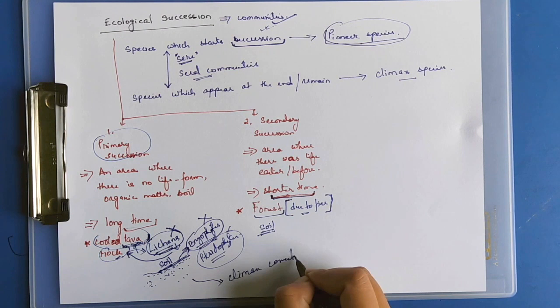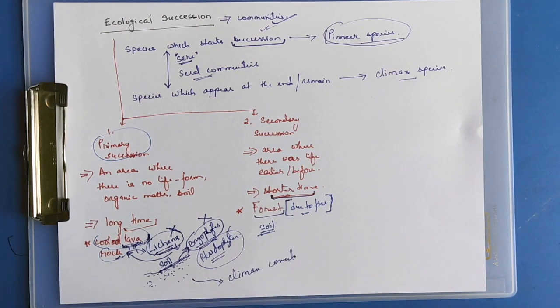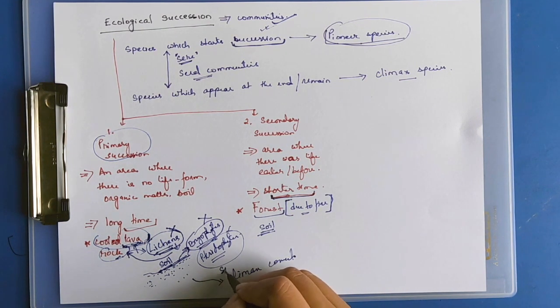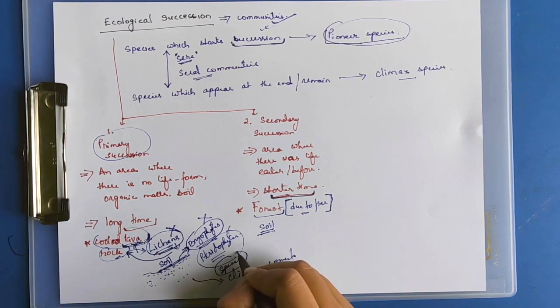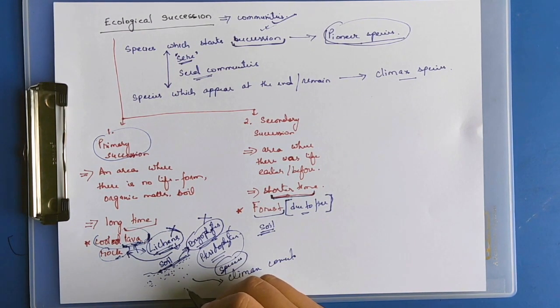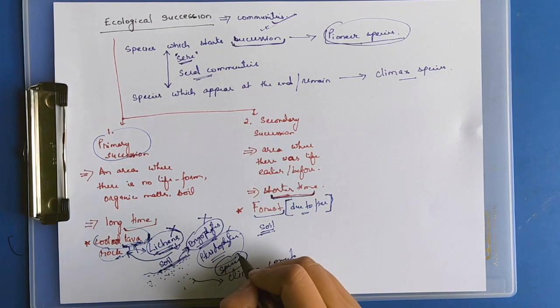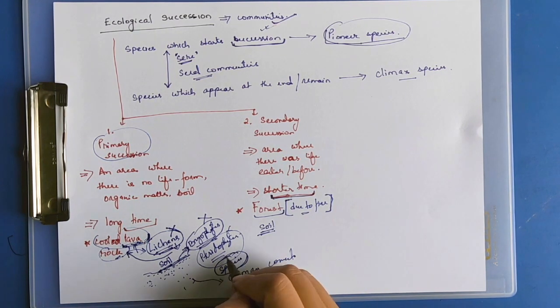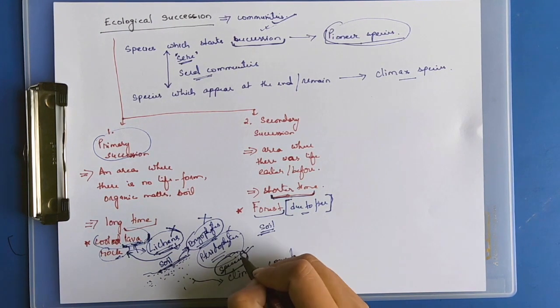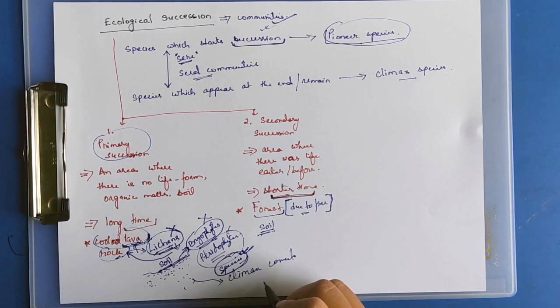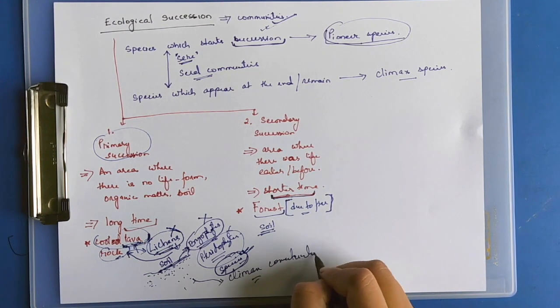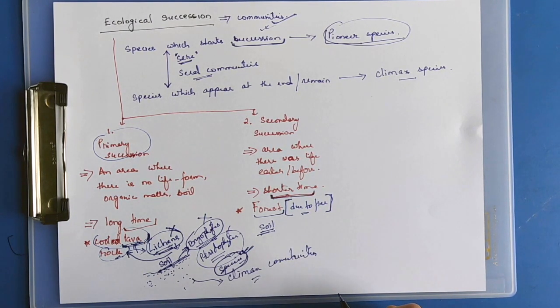Climax communities are the species which appear at the last stage, which can tolerate changes in conditions like soil, temperature or water. These species are known as climax species, or climax communities. A climax community will remain stable as long as the environment remains unchanged.